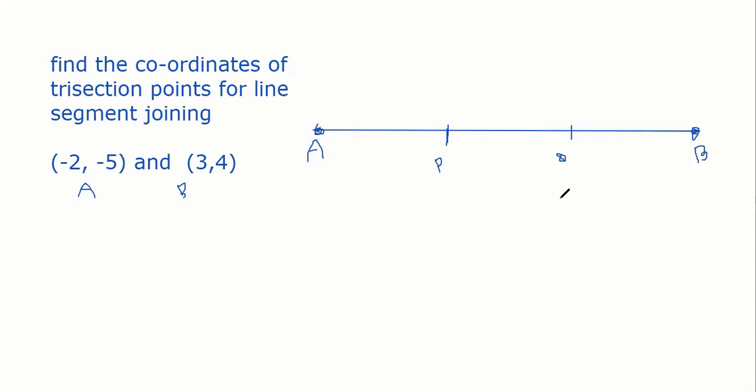Now tell me, suppose we talk about point P. What will be the ratio of AP versus PB? 1:2. Guys, I said it is a trisection, so look carefully, trisection means all 3 segments are 1:1:1, they are equal, right everybody? It's a concept thing. Trisection means all the 3 segments are equal.